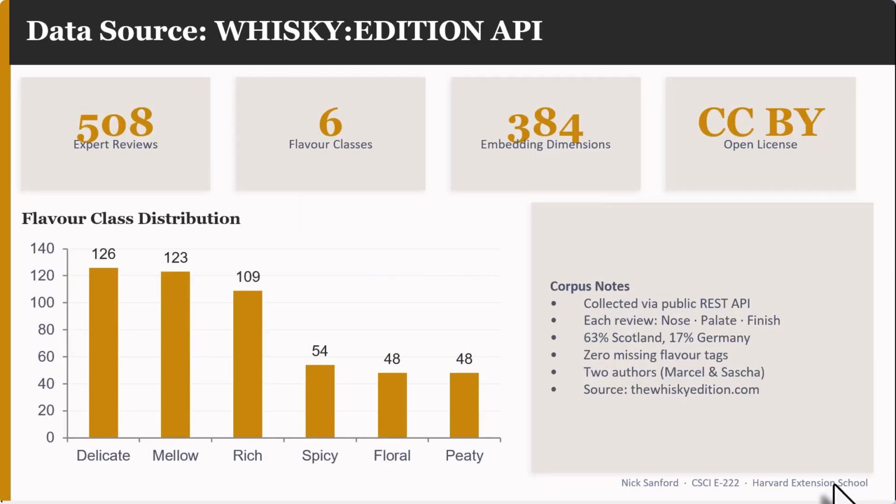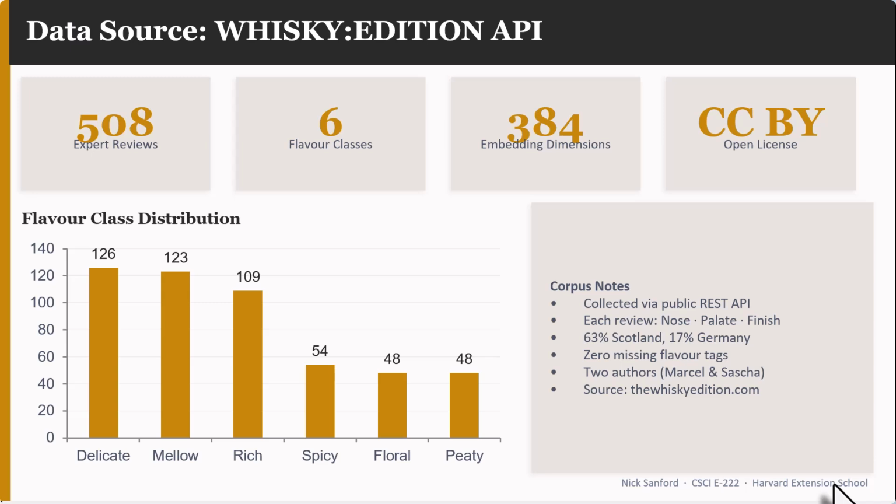Let's take a look at our data set here. From thewhiskeyedition.com, they have an open license API where you can pull down expert reviews of different whiskeys that they've tried. It's two guys who did this review. They're from Germany. They have 508 reviews, and they categorize their whiskeys into one of 6 different flavor classes: delicate, mellow, rich, spicy, floral, and peaty. That's what we're going to try to tap into.